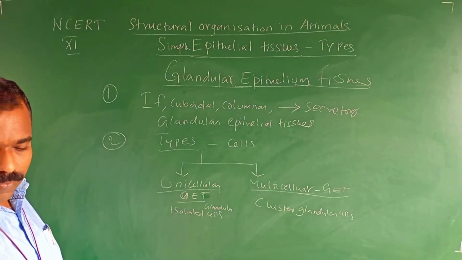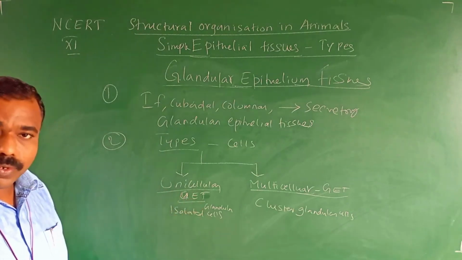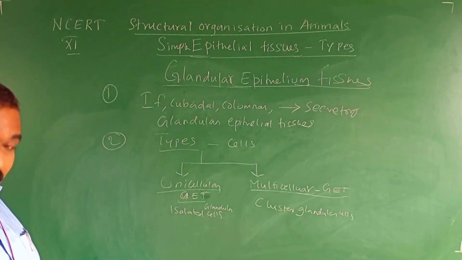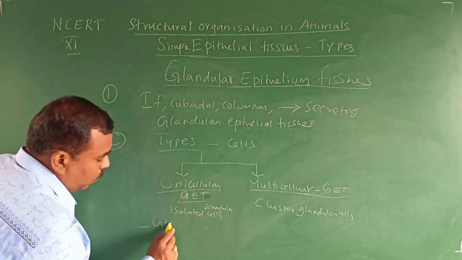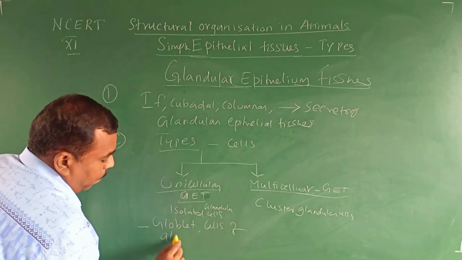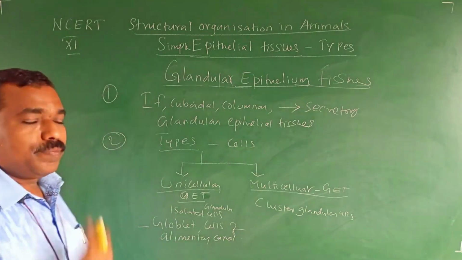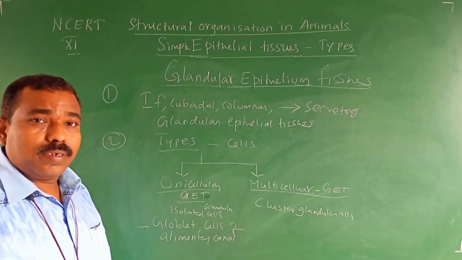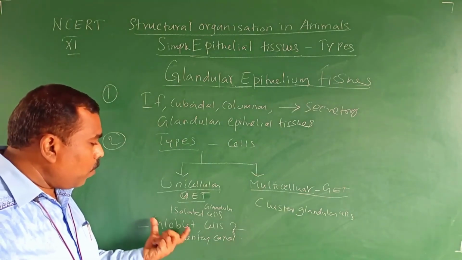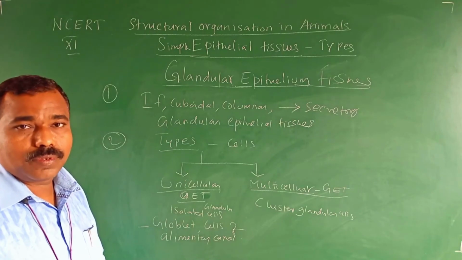Where is the unicellular glandular epithelial tissue found? It is found in the globular cells of the alimentary canal. The alimentary canal is nothing but our digestive canal, the intestine. Within the intestine, the globular cell is unicellular. It secretes enzymes, the digestive enzymes. That is the globular cell.